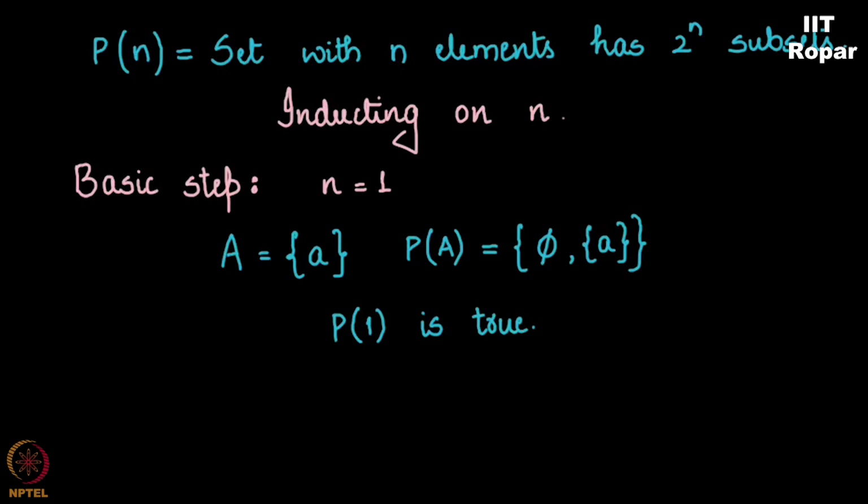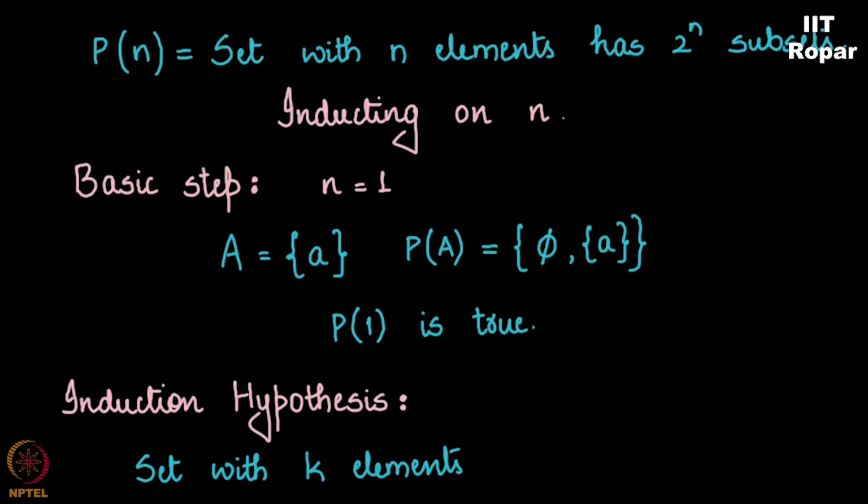Now let us move on to the induction hypothesis. What do I mean here? I assume that the statement is true for some k elements. So this I'll call the induction hypothesis. Do not worry much, it is just an assumption. I'll be using this for my next step. So the induction hypothesis goes like this: I assume a set with k elements has 2 to the k subsets.